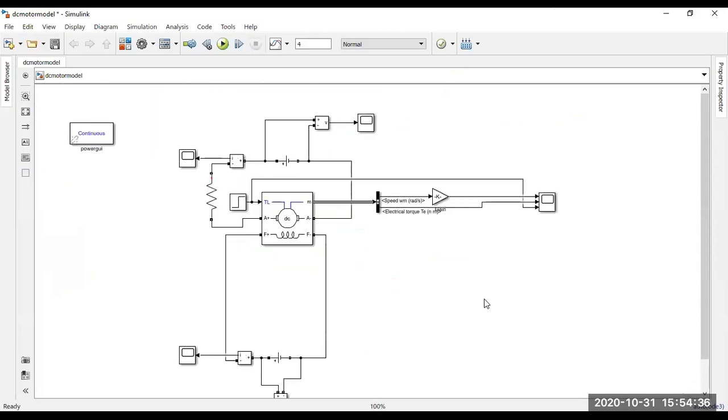But whenever you are actually designing the drive, suppose you are an industrial engineer and your industry is designing a DC motor drive, in that case you have to enter all the details, and all these features you have to include through software. You have to code the controller or processor that you are using. Suppose you are using ARM Cortex, then you have to do the programming in ARM Cortex for controlling that drive.